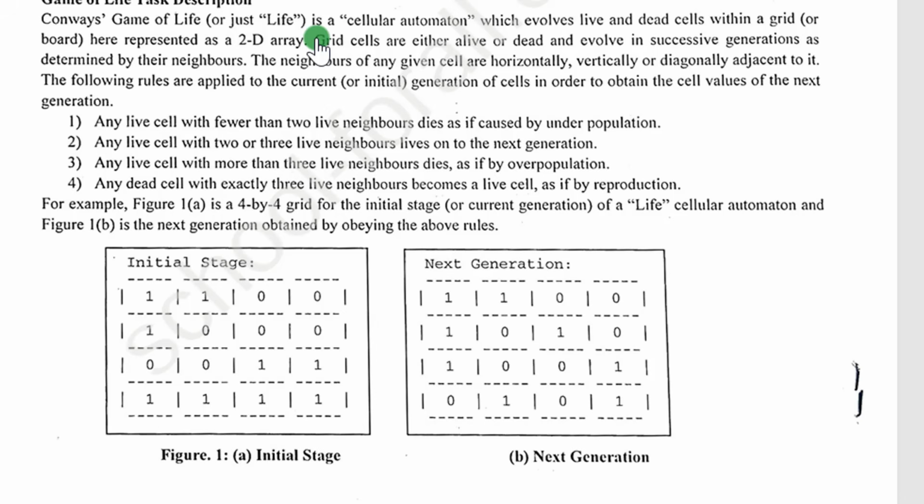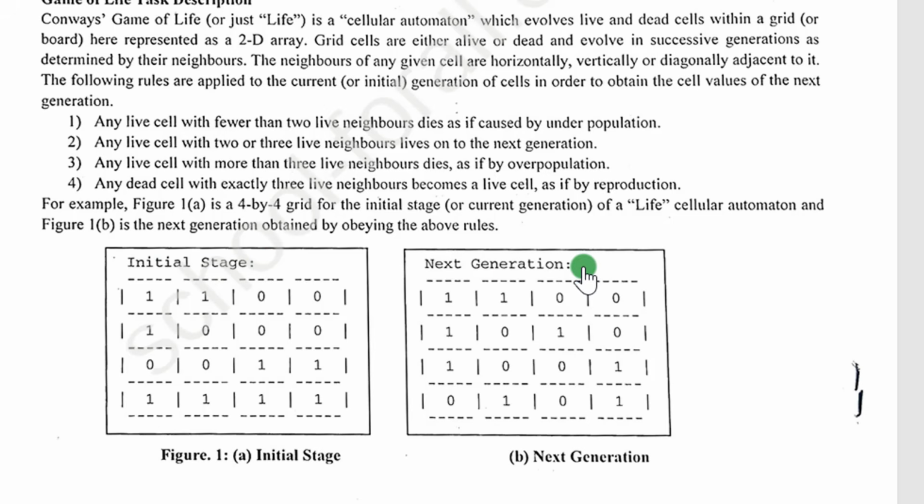Now, continuation. Grid cells are either alive or dead and evolve in successive generations as determined by their neighbors. Good, exactly that. When they say successive generations, it simply means that you have an initial stage, like here, this is your grid initial stage.